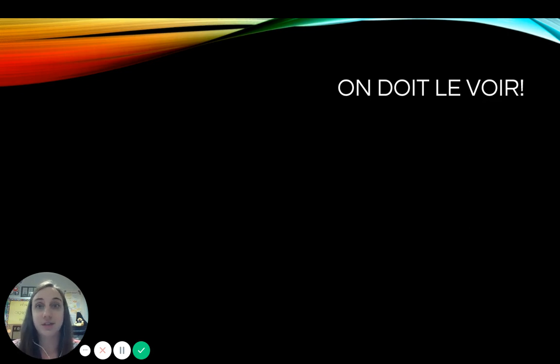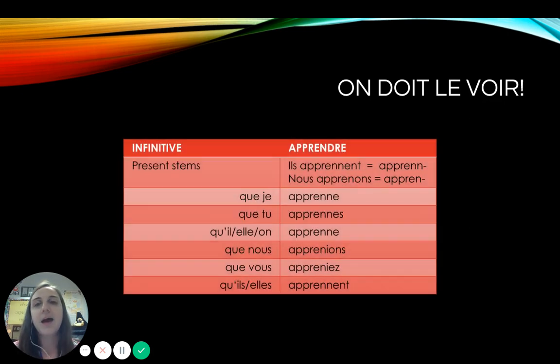So let's see how this actually looks all put together. Apprendre, to learn. Ils apprennent is our ils form. Nous apprenons is our nous form. Take off our ENT, take off our ONS to find our stem, and then add those same exact endings. Que j'apprenne, que tu apprennes, qu'ils apprennent, que nous apprenions, que vous appreniez, qu'ils apprennent.